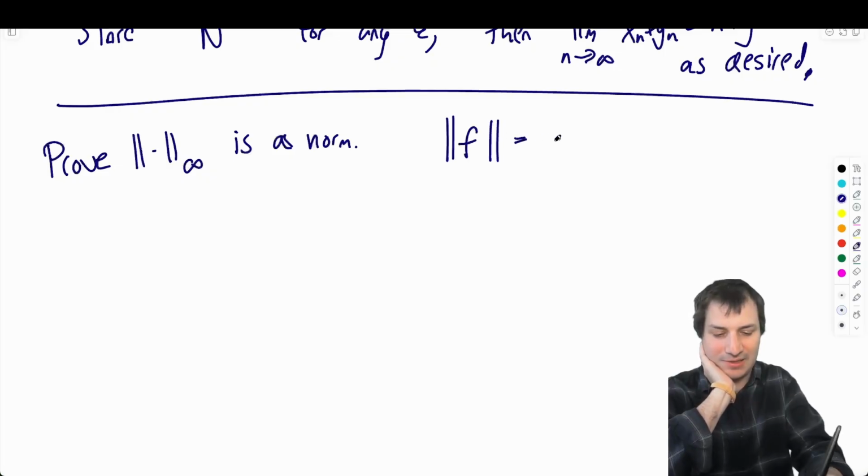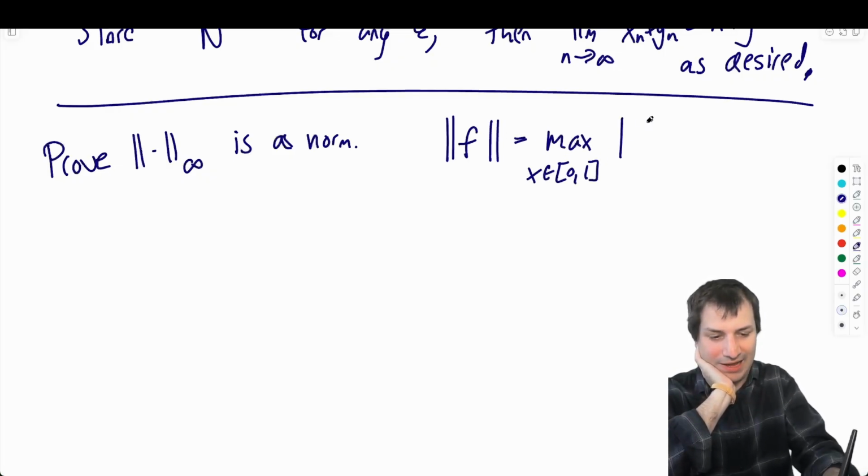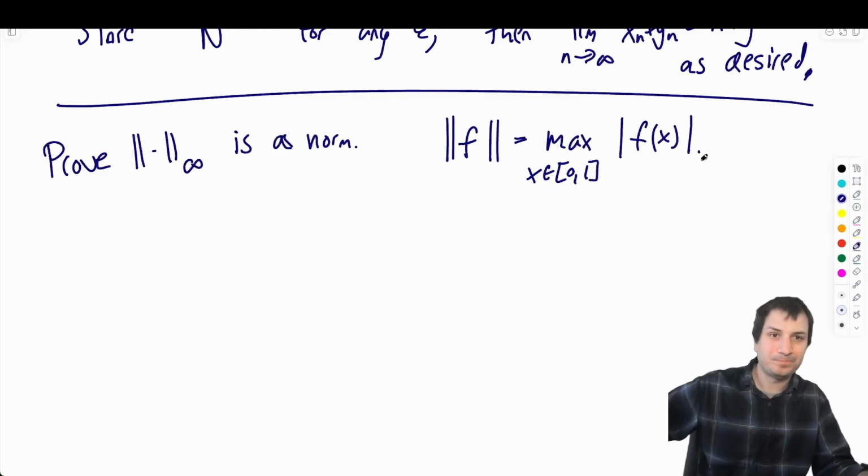The norm of f is the maximum over x in [0, 1] of the absolute value of f of x. Okay, there we go.